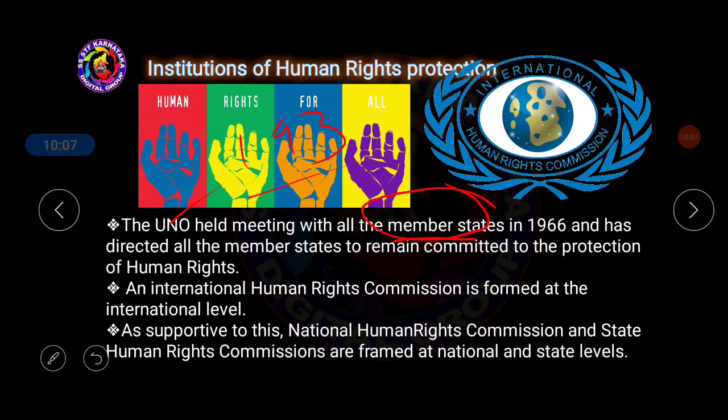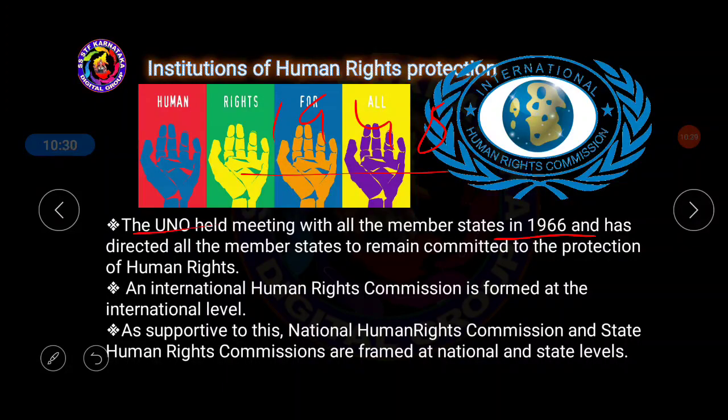And in the year 1966, the United Nations organization directed all the member states to remain committed to protect human rights. Already we know that in the year 1948, the Human Rights Declaration was passed by the United Nations organization.